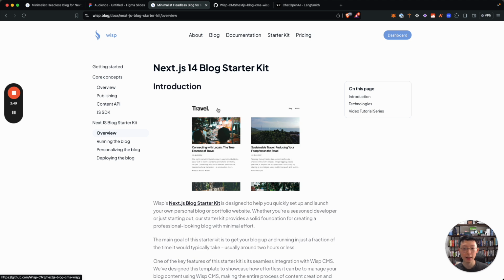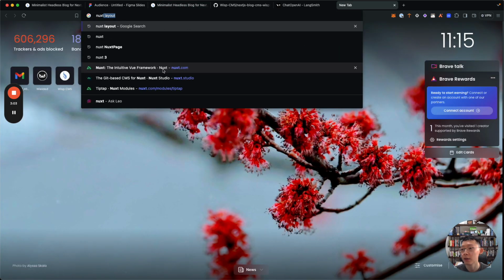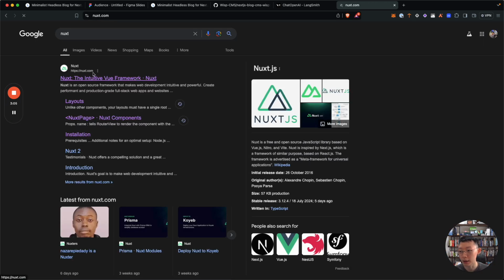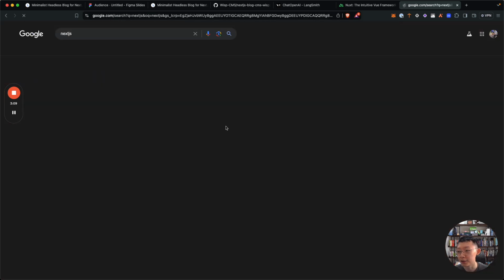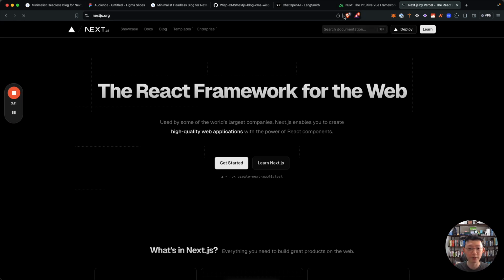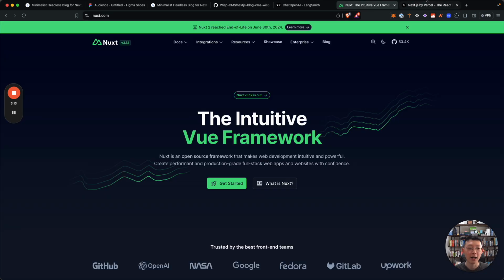So I already have some resources for Next.js, which is using React, right? But I want to repurpose some of these guides or create new guides for Nuxt, which is using Vue, right? Nuxt is using Vue, Next.js is using React. So it's two different frameworks, right?